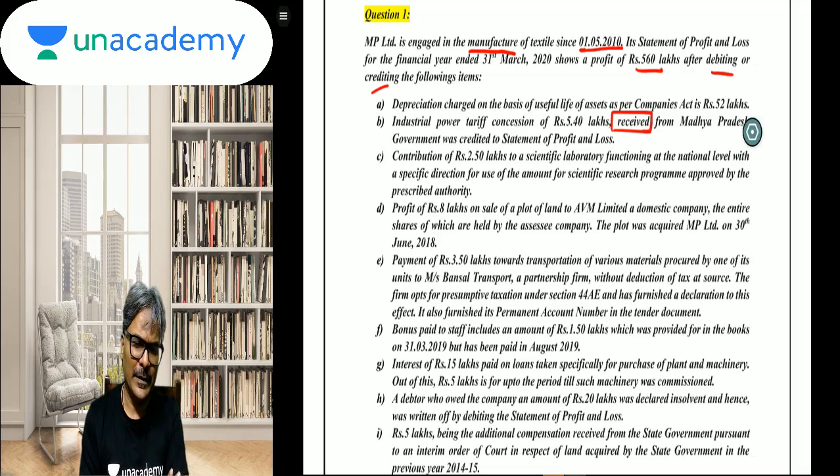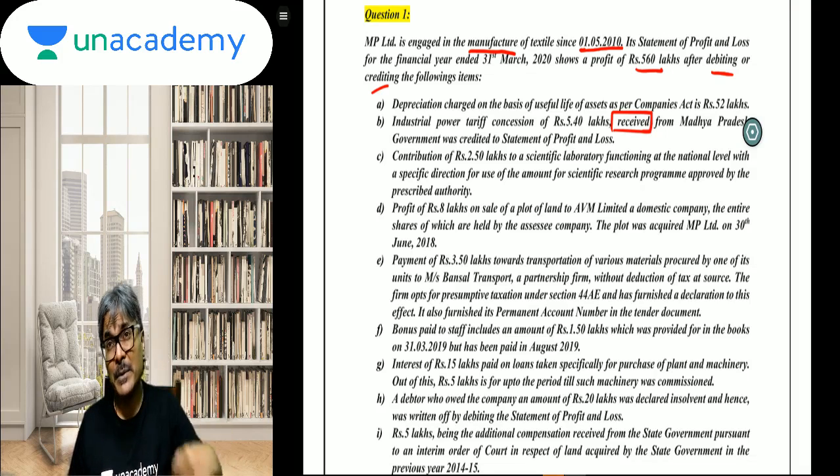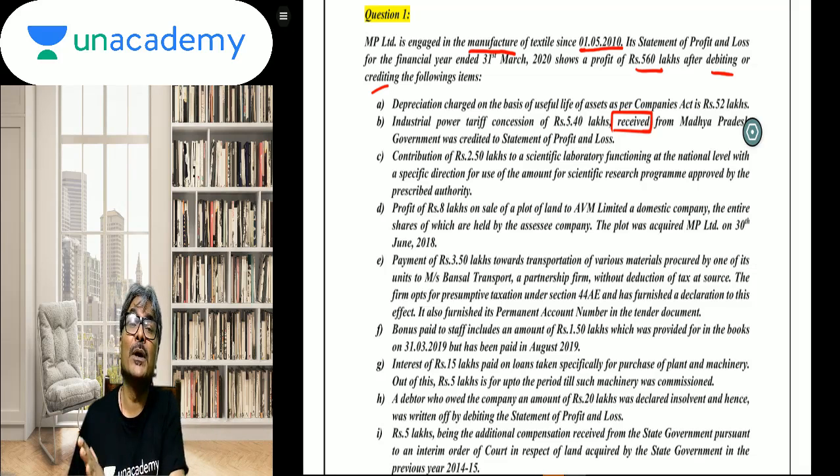Point number C. Contribution of rupees 2.5 lakhs to a scientific laboratory functioning at a national level with a specific direction for use of the amount for scientific research program approved by the prescribed authority. So, in that case, friends, you have done the contribution. So, accordingly, the deduction would be how much? Perfect. But be careful, only up till Jan 21, it is 150%. May 21, November 21, students, you all now know the deduction is curtailed to 100%. May 21, November 21, but for Jan 21, it will still be 150.